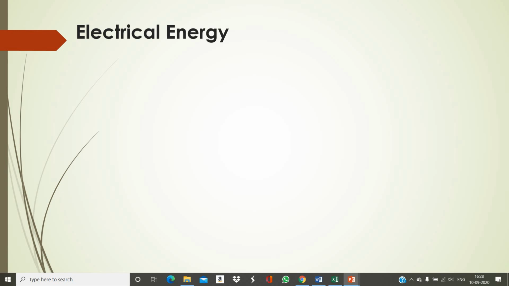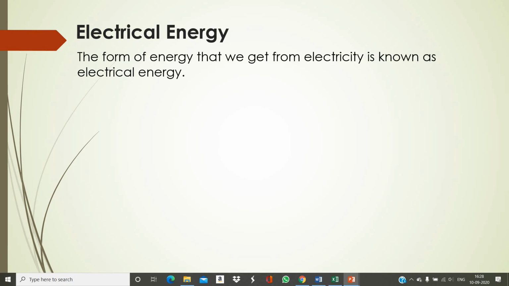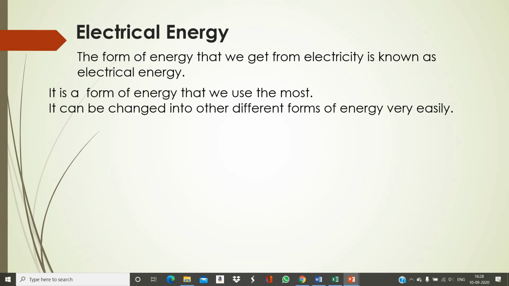So let's start our class with electrical energy. Electrical energy is the form of energy that we get from electricity. It is the form of energy that we use the most among all the energies in our present life. It can be changed into other forms of energy very easily, and that is why we use electrical energy the most.